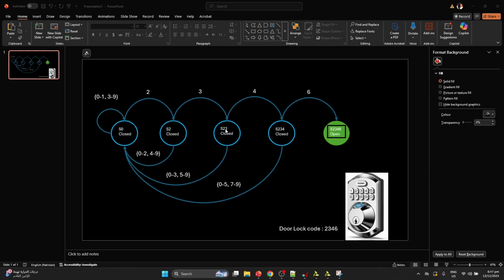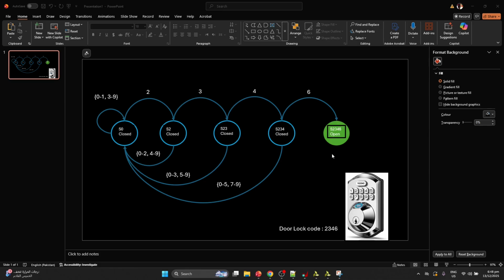If the user enters a wrong input, which is other than 4, then it will go back to the 0 state, and then again you have to pass these 2 states. In the other case, if the user enters the correct key, which is 4, then it will jump to the next state, which is the S234 state. And then if the next key is correctly pressed, which is 6, then it will go to the next state, which is the open state, where the lock will open.